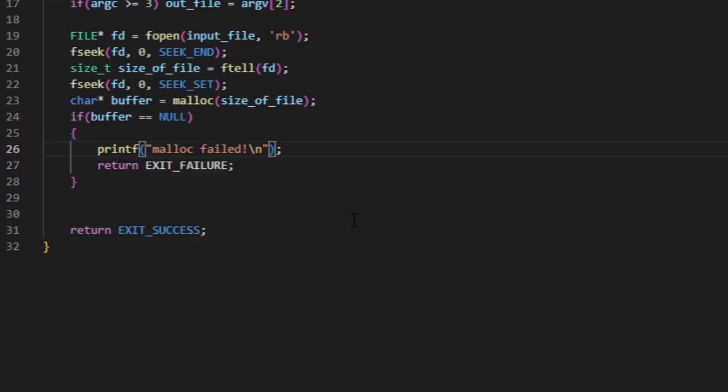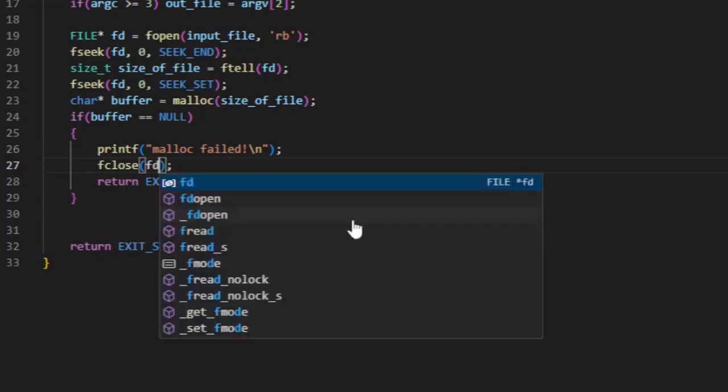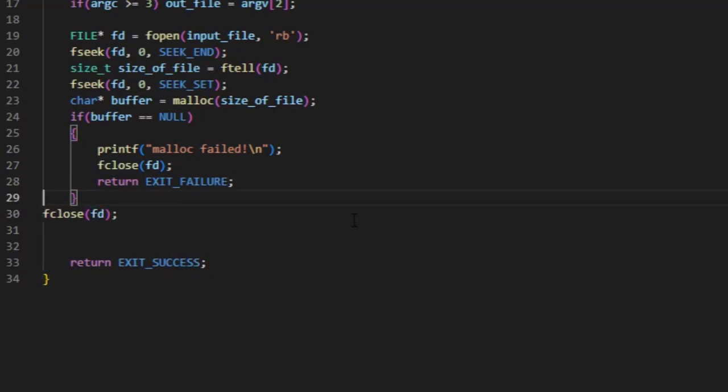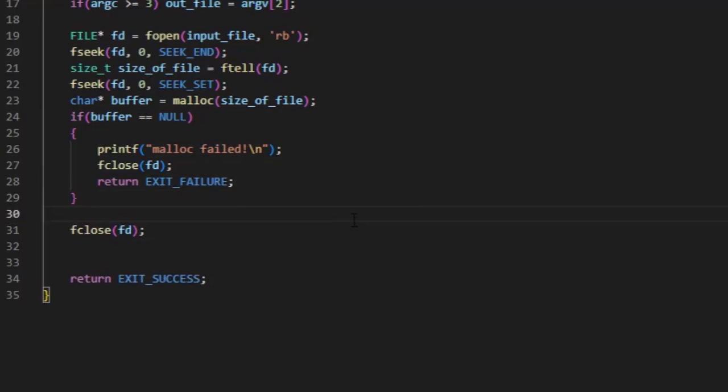I can also close the file. You should always close the file. Whenever you're opening a file, you have to close the file, otherwise there will be issues with the operating system, and the file might get corrupted and all. Now I have to allocate the memory and check whether the memory has been properly allocated or not.